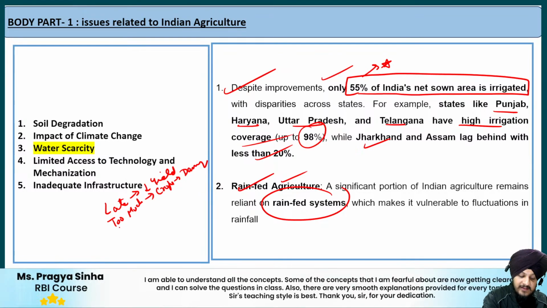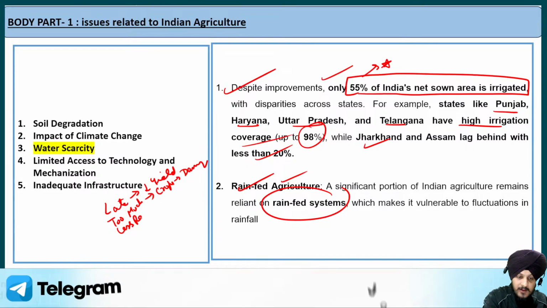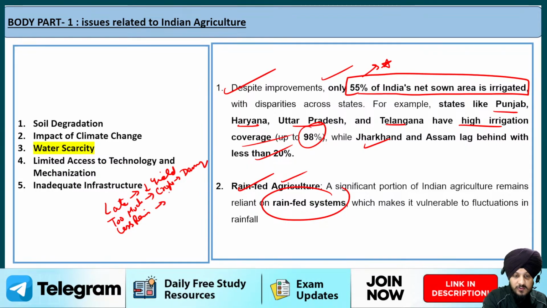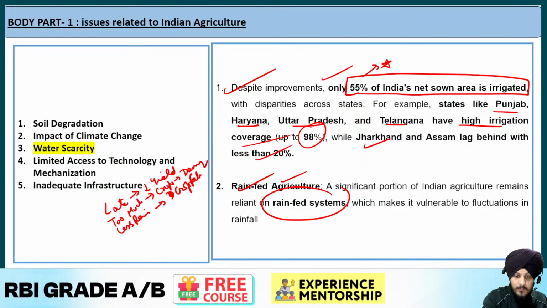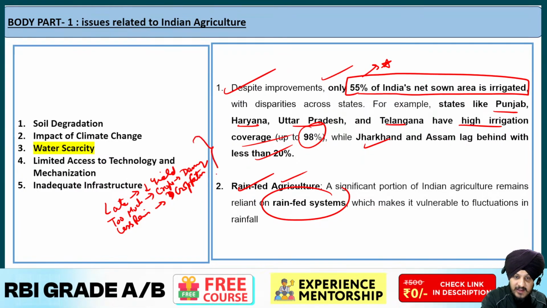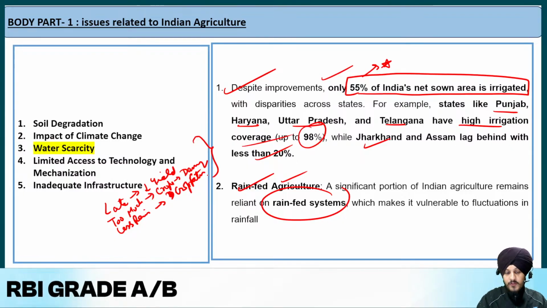And if the rain is in less quantity, if there is less rain, then what is going to happen? Again, there is going to be damage, or you can say crop failure. So all these things hamper the productivity of the agriculture system.